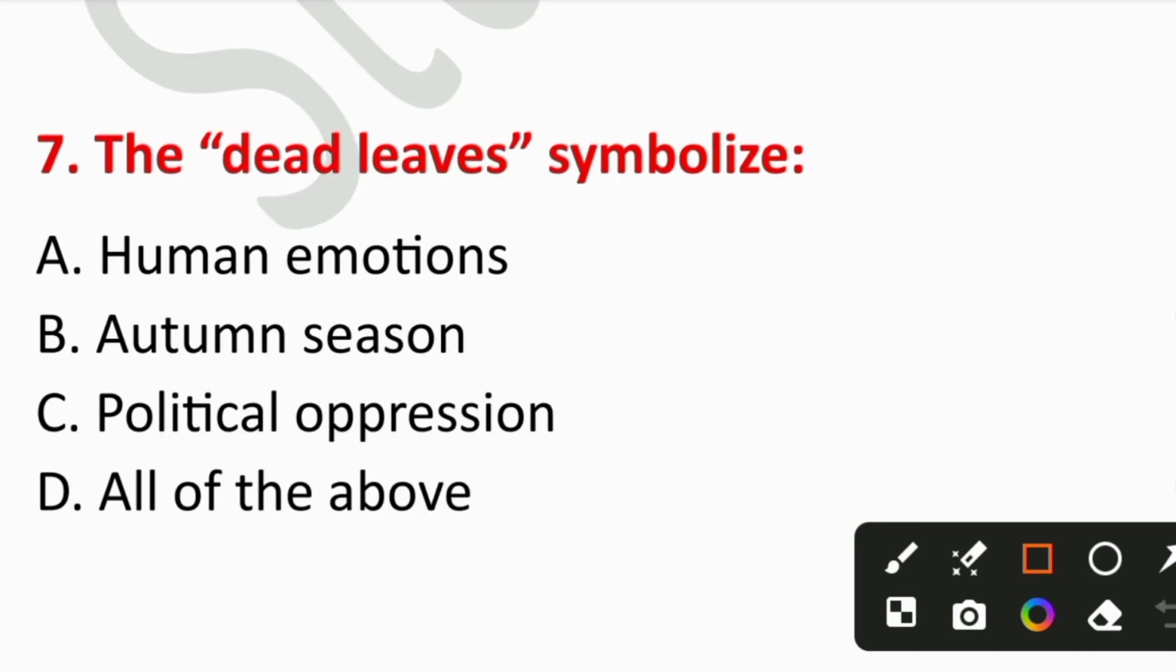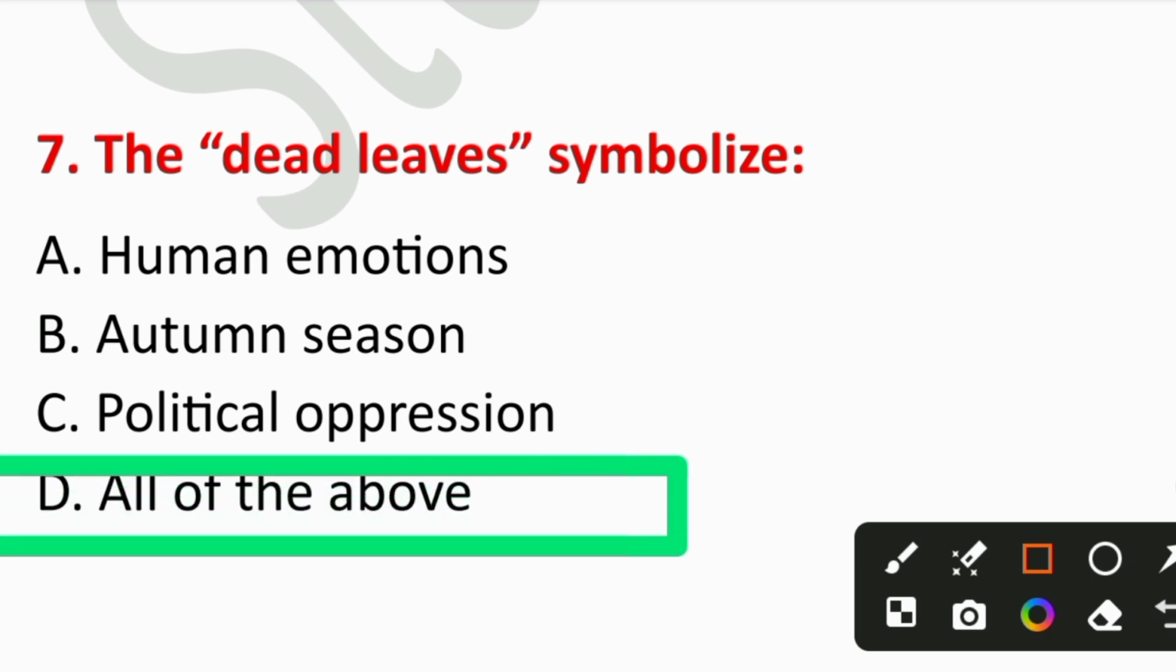Number 7. The dead leaves symbolize A. Human emotion, B. Autumn season, C. Political oppression, or D. All of the above. So the right answer is option number D. All of the above. They signify decay, social stagnation, and emotional exhaustion.